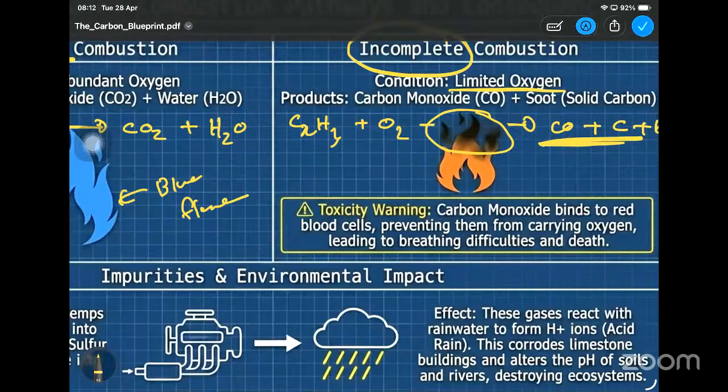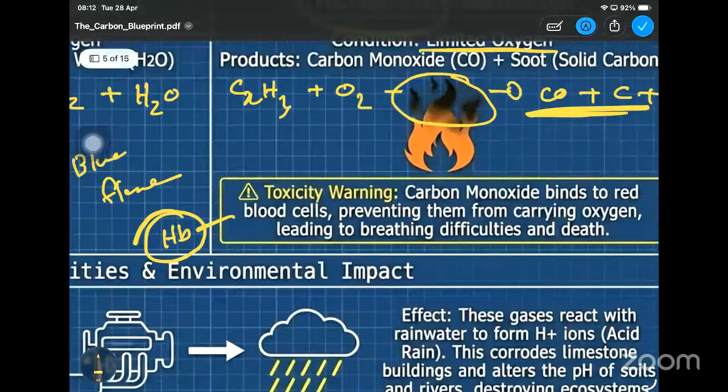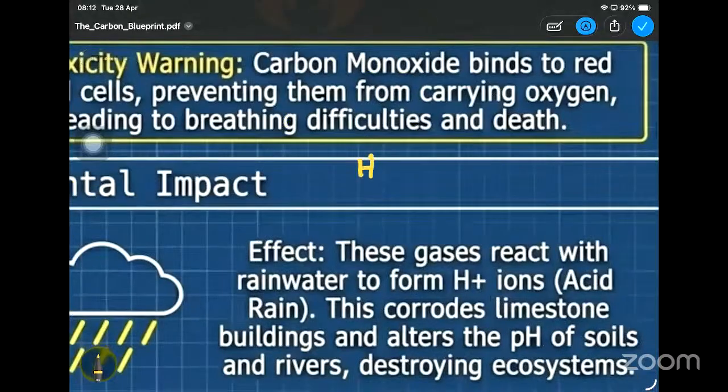Carbon monoxide burns through red blood cells, preventing them from carrying oxygen, leading to breathing difficulties and death. So here in red blood cells, we have the hemoglobin pigment, right? So it can bind with oxygen, but when carbon monoxide binds with it, the reversibility of that reaction decreases. For example, if it is with oxygen, this will bind with four oxygen molecules, a reversible reaction, and you will be getting HbO8.